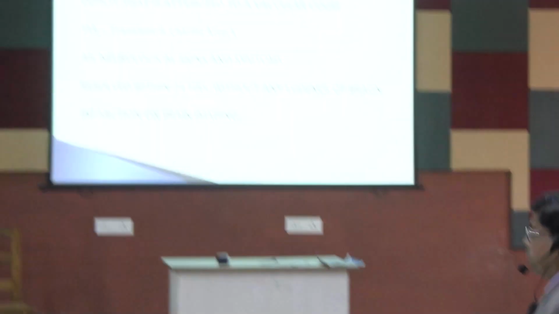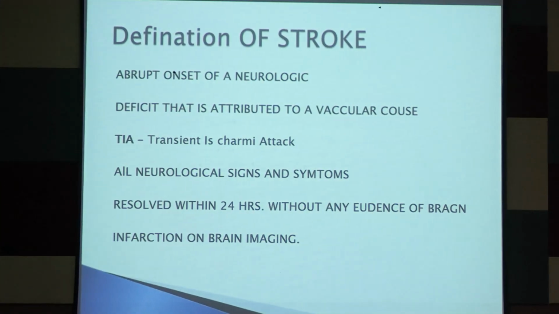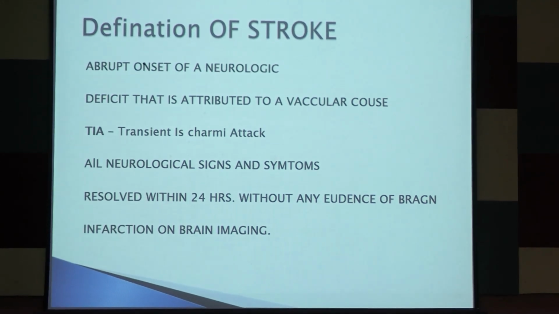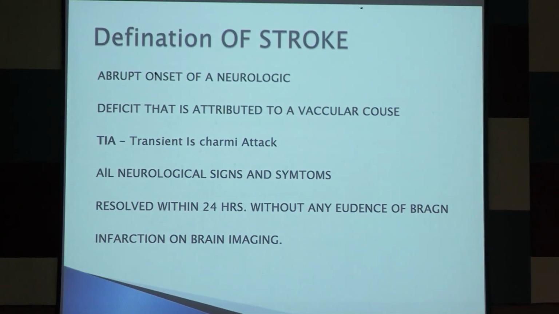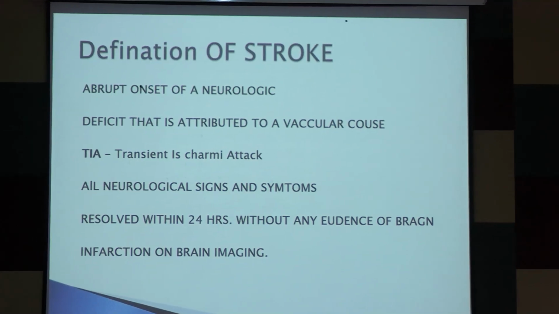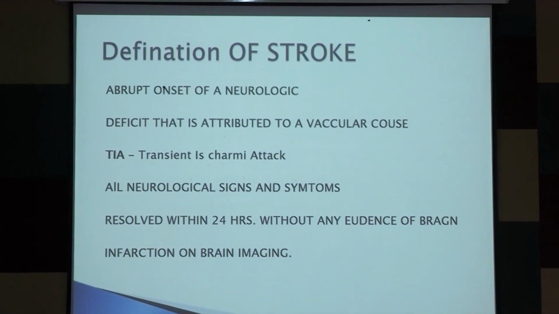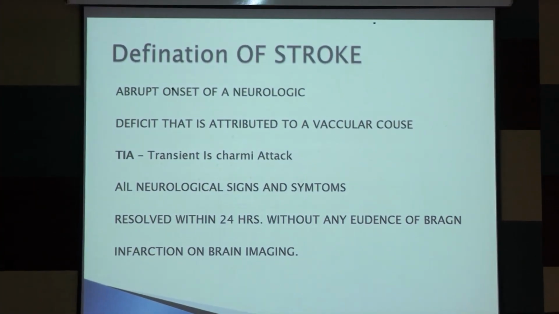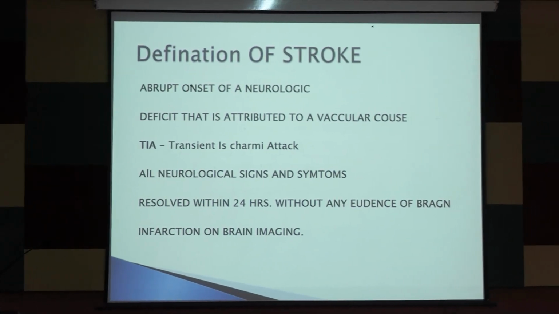So, I have already told what the definition of a stroke is. It is the abrupt onset of a neurologic deficit attributed to a vascular cause. Another term is transient ischemic attack. Here the definition is that all neurological signs and symptoms resolve within 24 hours. There is no neurodeficit manifested after 24 hours, without any evidence of brain infarction on brain imaging. There will be no residual, there will be no damage found in the brain imaging. This is TIA. This question is asked often, this is why it is TIA.